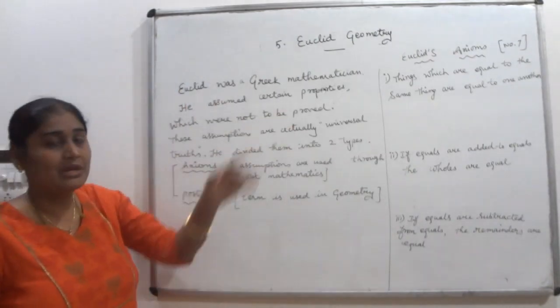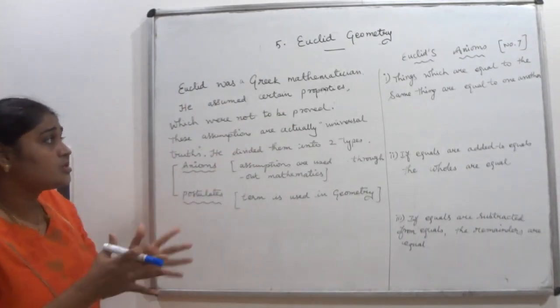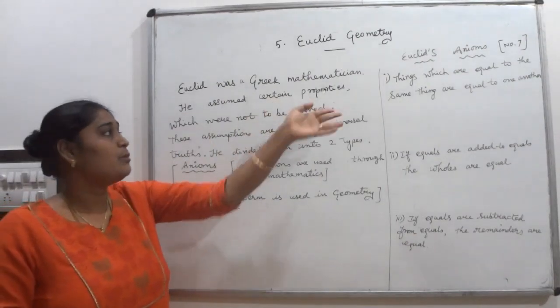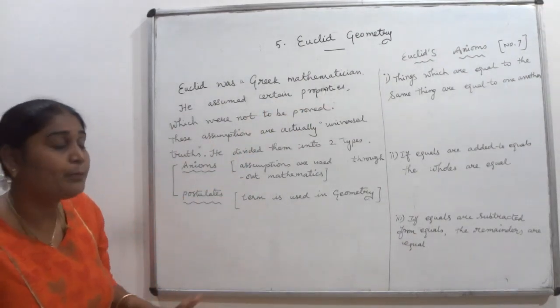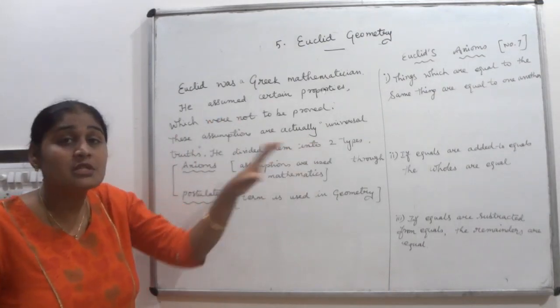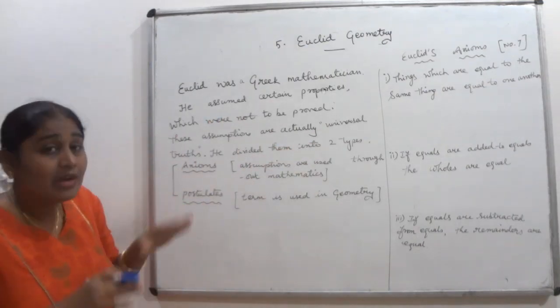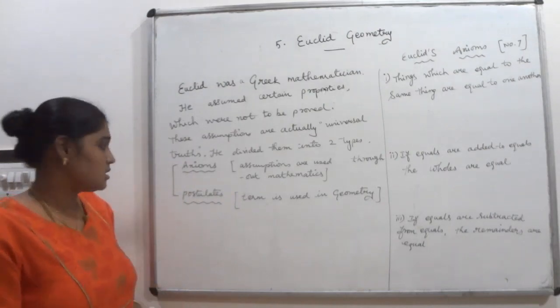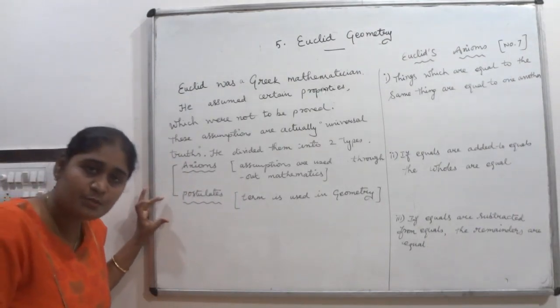Euclid was a Greek mathematician. He used or assumed certain properties which were not to be proved. These assumptions are actually called universal truths. He divided them into two types: one is axiom, another one is postulates.